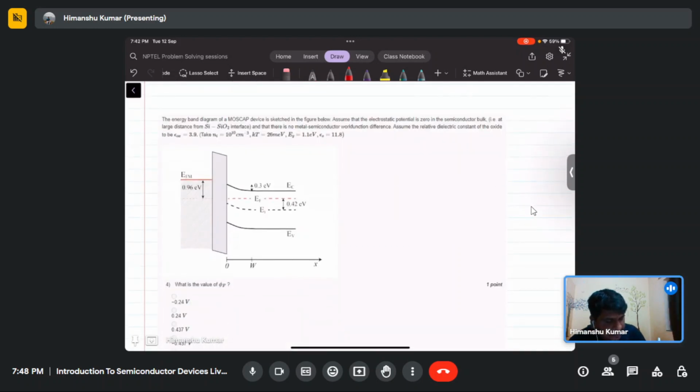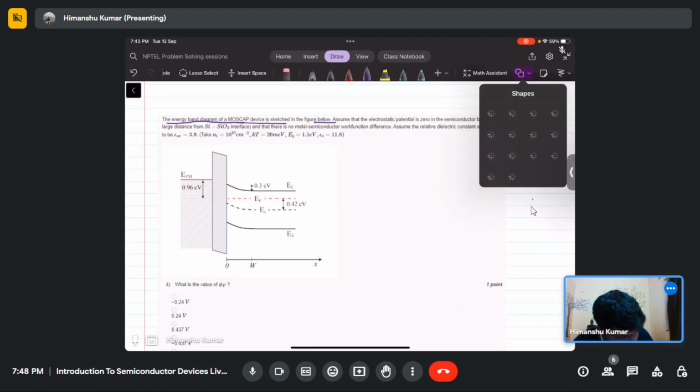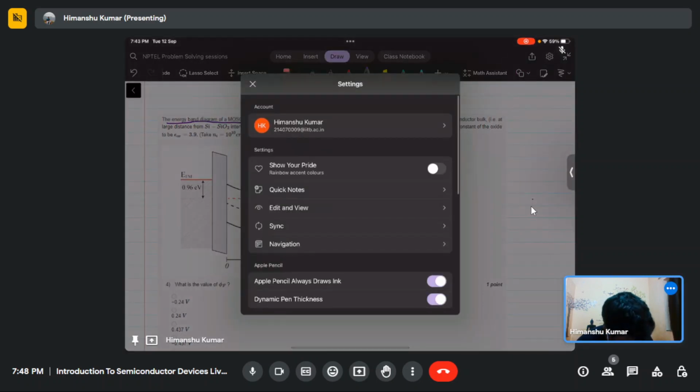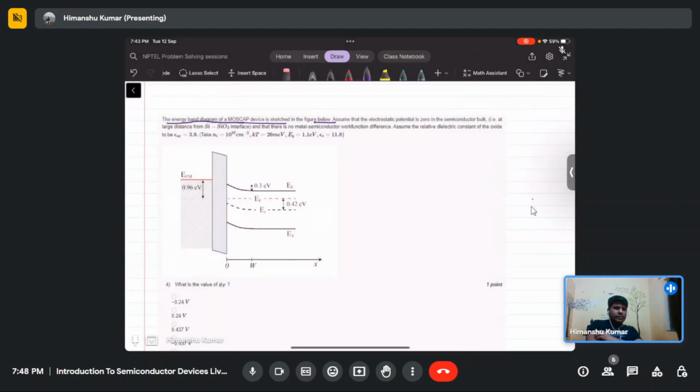In this problem, the energy band diagram of a MOSFET is sketched in the figure below. Assume that the electrostatic potential is zero in the semiconductor bulk.